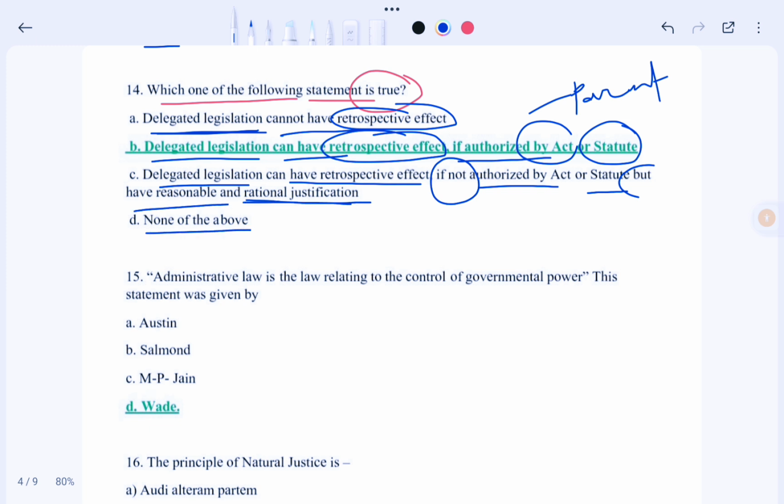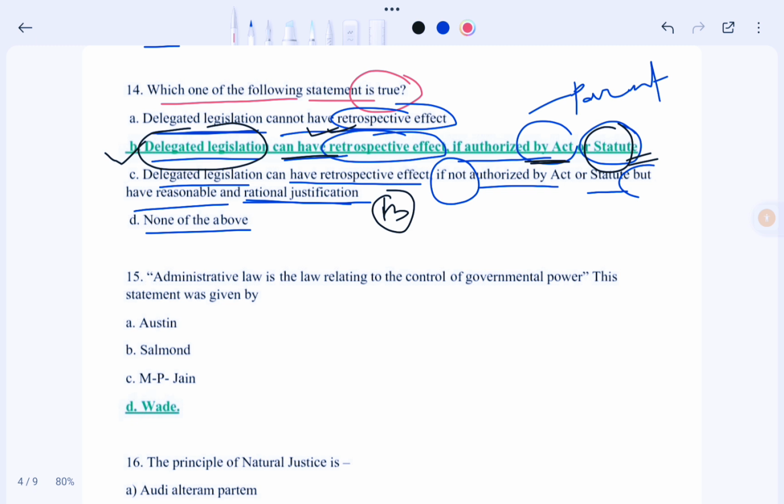So in this case our correct option would be option B. That means delegated legislation can have retrospective effect if authorized by the parent act or statute. So in this case the correct option would be option B. So now moving to next question.